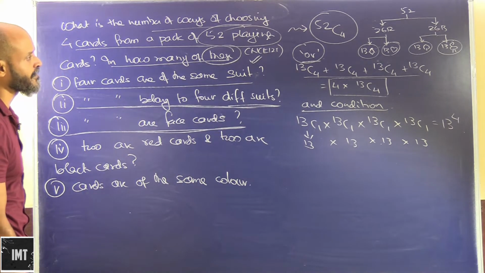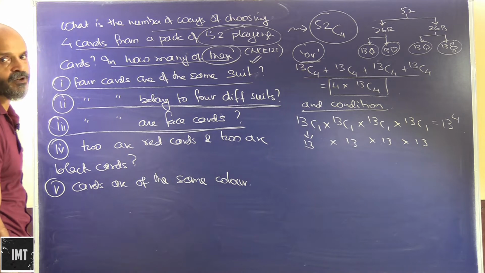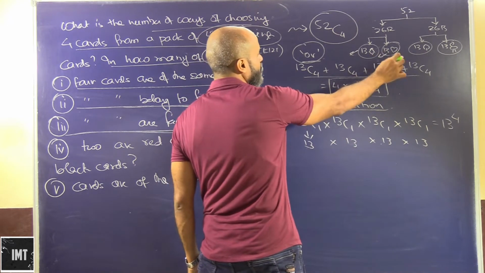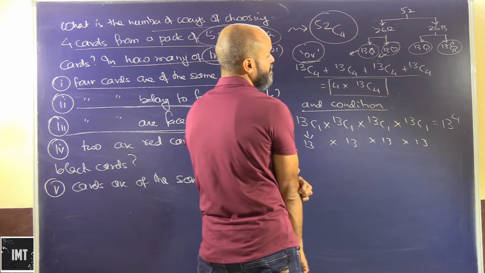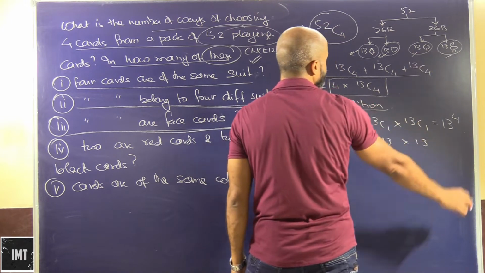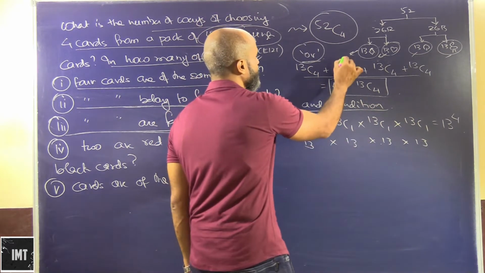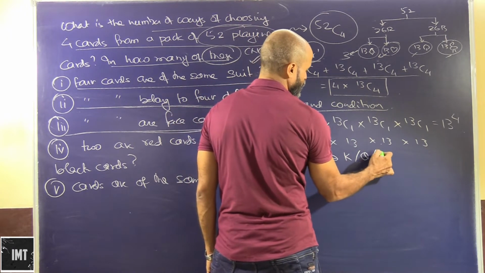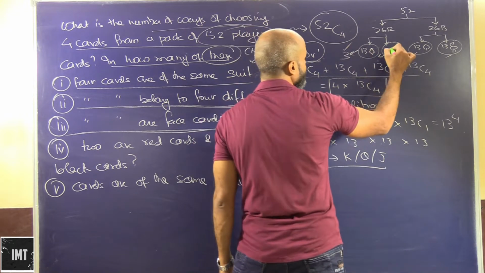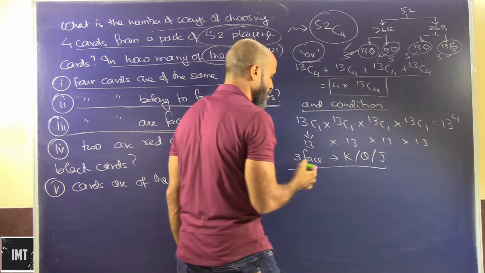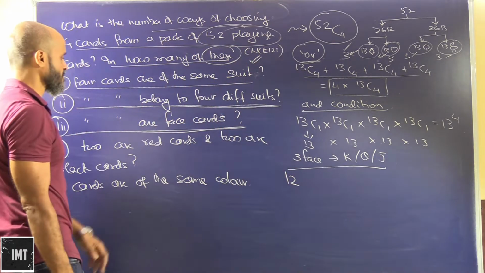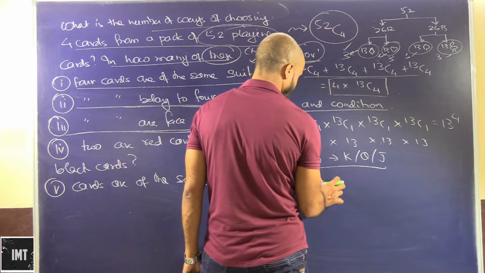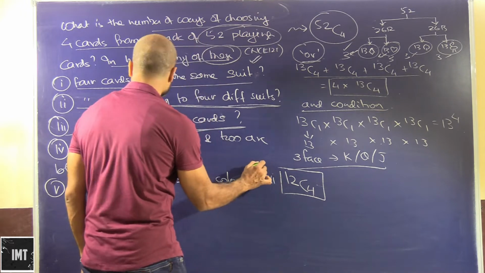4 cards are face cards. So how many options do we have for face cards? In each of these suits we have 3 face cards, right? 3 face cards means the king, the queen, and the jack. So in each category we have 3. We have 3 here, 3 here, and 3 here. So a total of 12. Out of 12, we have to select 4 face cards. So that can be done in 12C4 ways. This will be the answer to the third one.